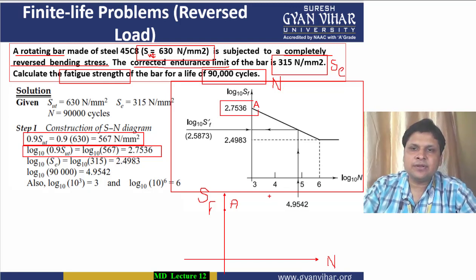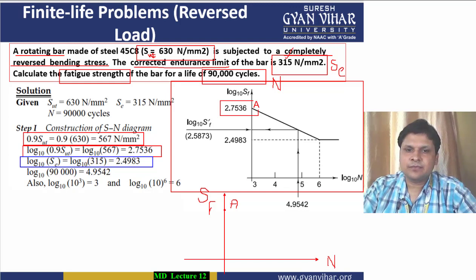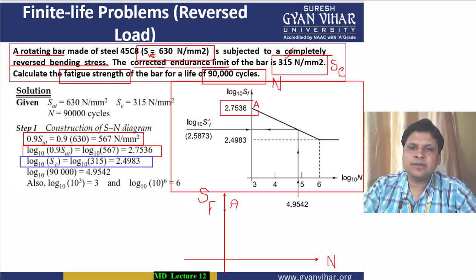First of all, the endurance limit value is given to you in the question. It is 315 Newton per mm square. Its log value we will have to calculate. So we have calculated the log value of the endurance limit. It is 2.4983. And then after, one more data is given in the numerical, and that is the number of cycles data.